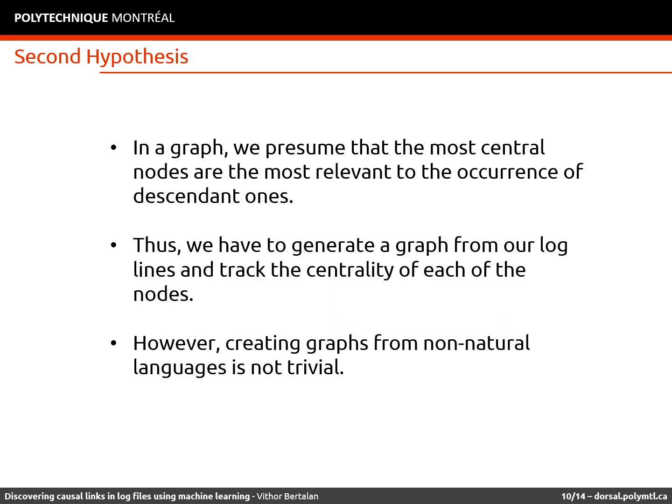In our second step, we are presuming that central nodes are more relevant to the appearance of other log nodes. To identify that, we have to generate a graph from the sparse log lines that we have in our dataset. But this task is not easy, since the tools that are available to create graphs from raw data are generally adapted to deal with natural languages and not to deal with log lines.